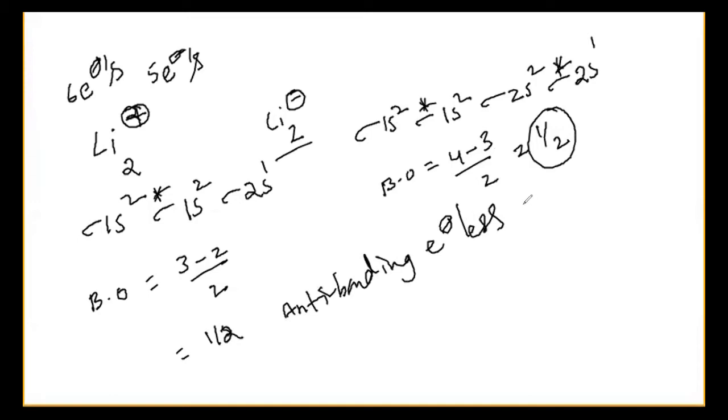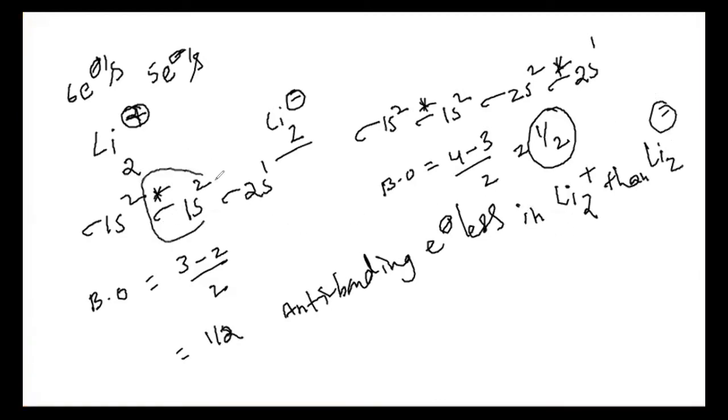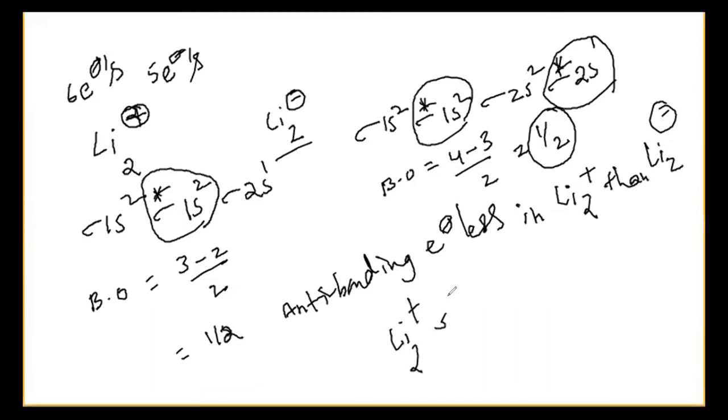Anti-bonding electrons are less in Li2 plus than Li2 minus. Here 2 anti-bonding electrons and here 3 anti-bonding electrons. So Li2 plus is more stable than Li2 minus.